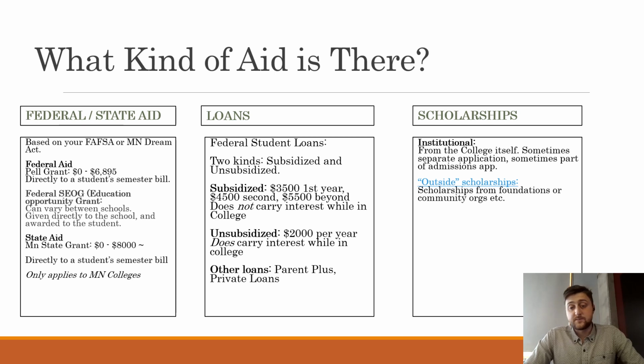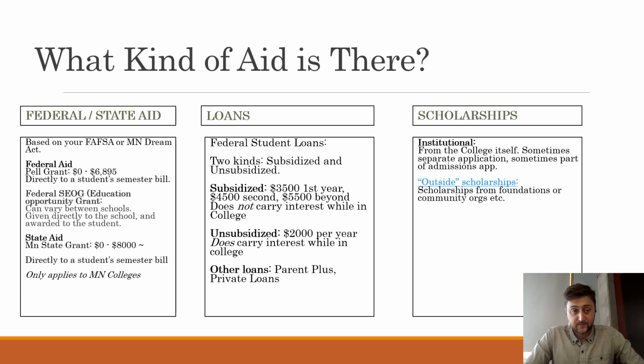There's three main types of aid that you're going to see. So the first is what's called a Pell Grant. This is money that goes directly to pay a student's bill. It does not need to be repaid. So if you qualify for a Pell Grant, you would receive that Pell Grant straight to your tuition every semester, and it'd be subtracted from your bill wherever you go. The amount that you receive in a Pell Grant and in all these grants is dependent upon your FAFSA. So some students will not receive anything in a Pell Grant. They'll get $0. Other students can get up to almost $7,000, and again, that's entirely dependent on the results of your FAFSA.